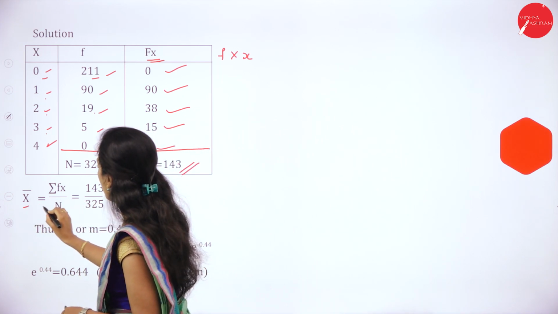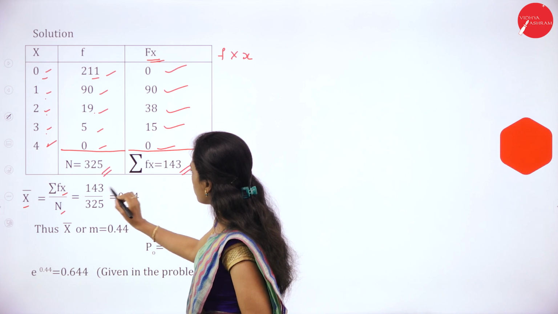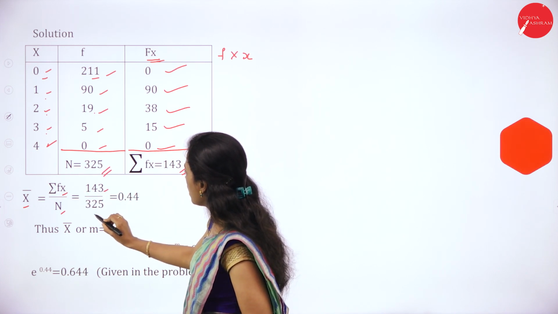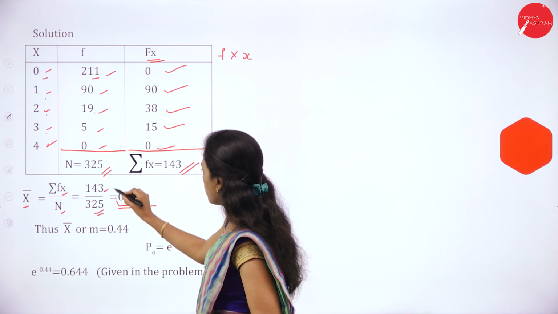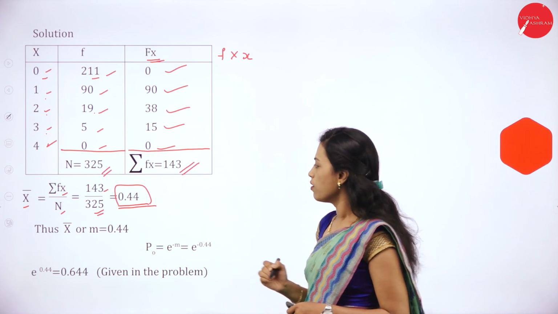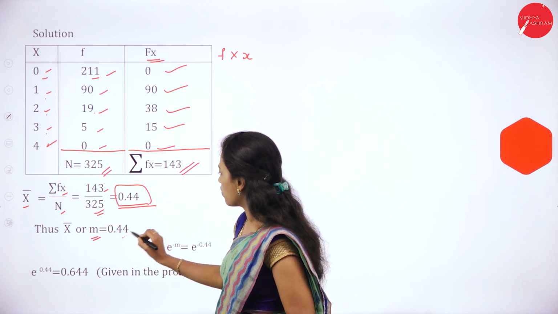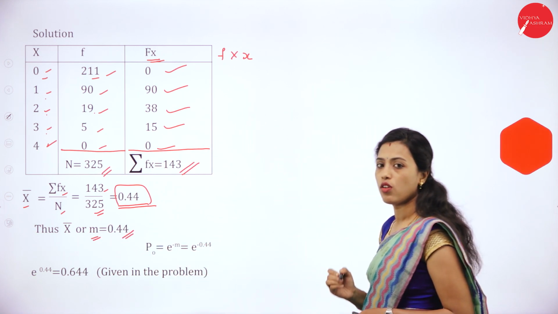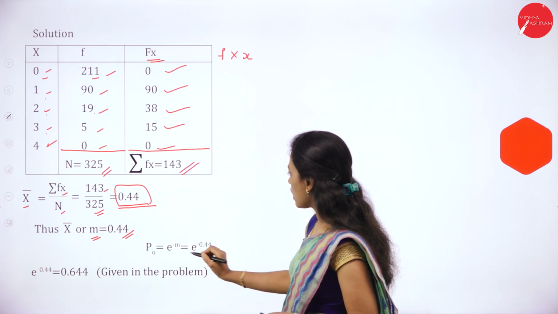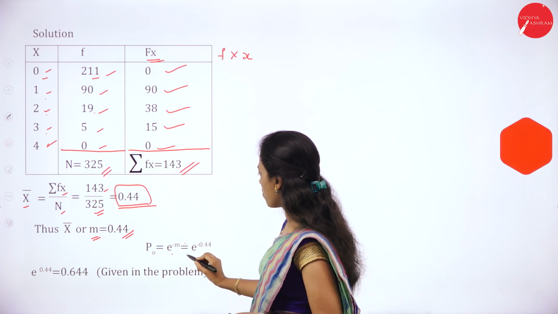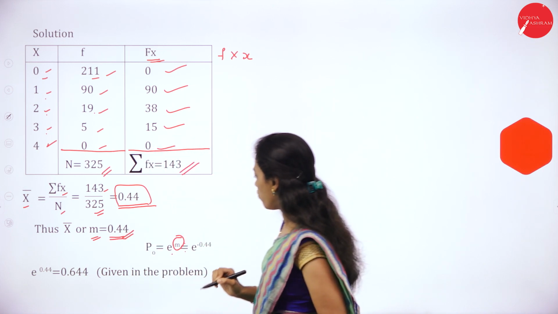Now we have to find out the mean. Mean is equal to sigma fx by n. Sigma fx is 143 divided by n is 325. So x bar, the mean, is equal to 0.44. Here mean we can write m. X bar or m is equal to 0.44. Now we have to find out the P0 value. P0 is equal to e to the power of minus m, is equal to e to the power of minus 0.44.